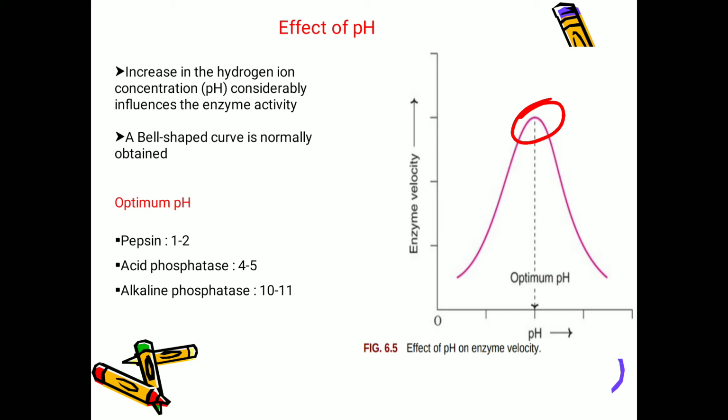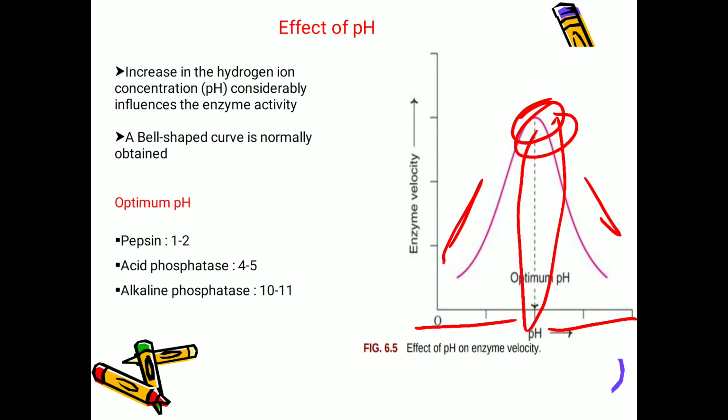Below and above this pH, that is optimum pH, the enzyme activity is much lower, and at extreme pH, the enzyme becomes totally inactive. See, this is the optimum pH, and below this pH and above this pH, the enzyme activity is low considering the optimum pH.